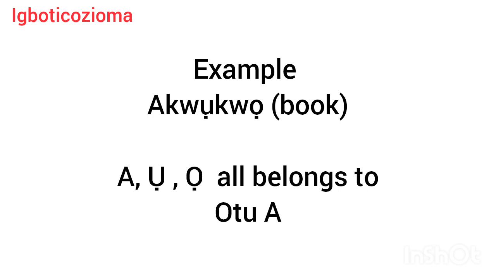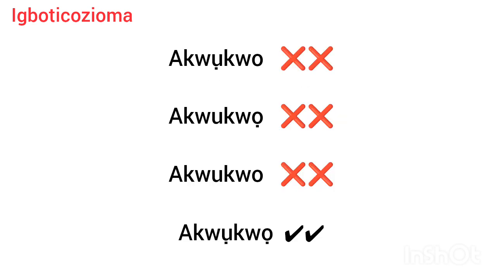That's the leader. Now, the next vowel is ọ. Ọ belongs to group a. And this is what is called akwụkwọ. It will be wrong for you to write this as ahuho. This is wrong. It is not accepted in Igbo language.